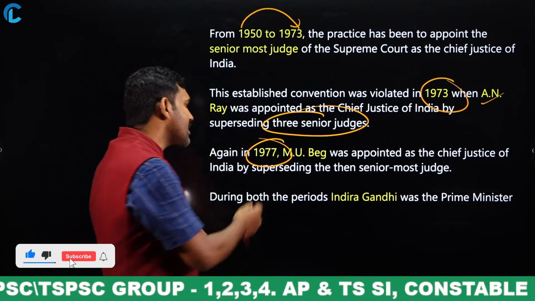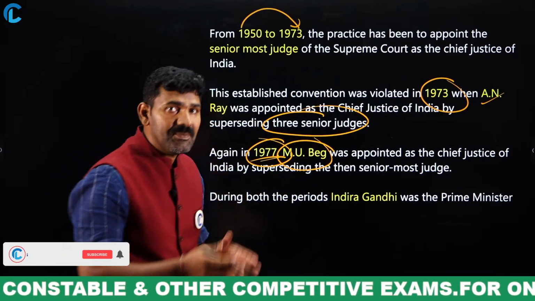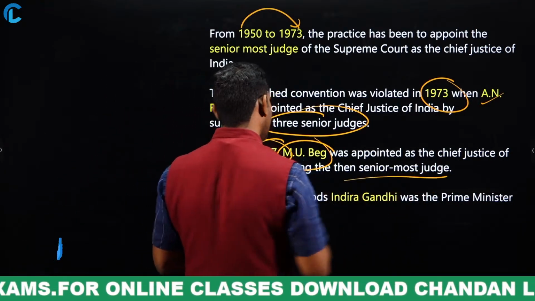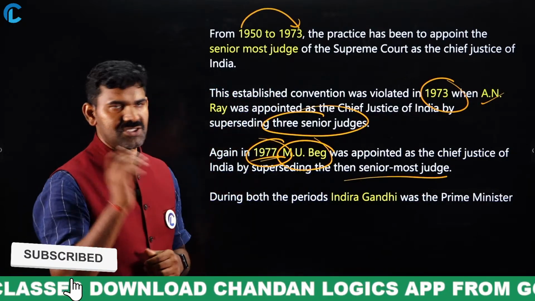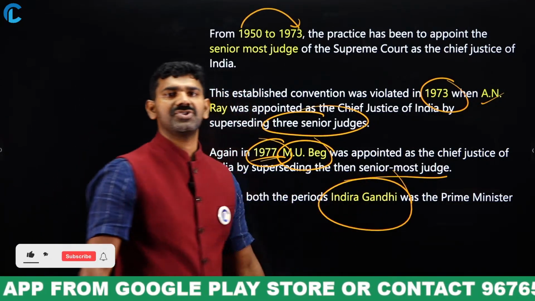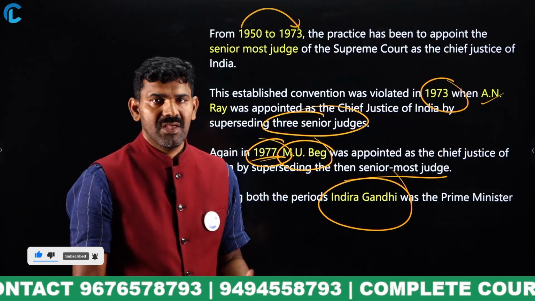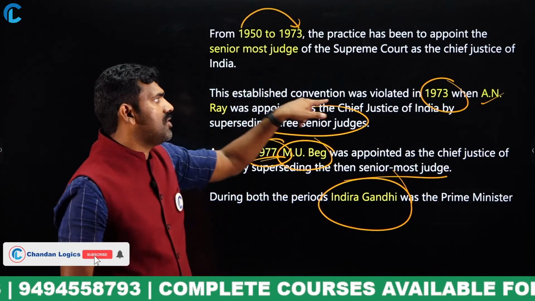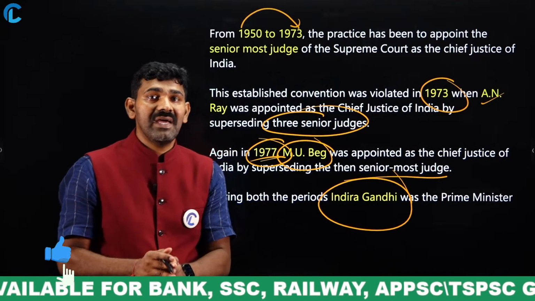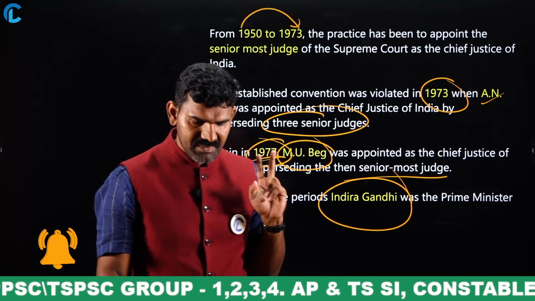After this, in 1977, one more judge called M.U. Beg was appointed as the Chief Justice of India, bypassing the senior most judge who is above him, one judge. So like this, twice it happened in the history of India, and both times Indira Gandhi was the Prime Minister of India. So it is a very bad precedent, because you are trying to be biased toward certain people. So obviously, these fellows will try to act always in favor of Indira Gandhi. Yes or no? So that is going to harm the independence of the judiciary. So that happened twice in the history of India. Very, very important. Clear?